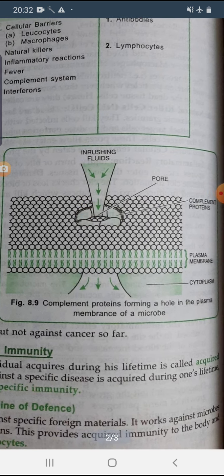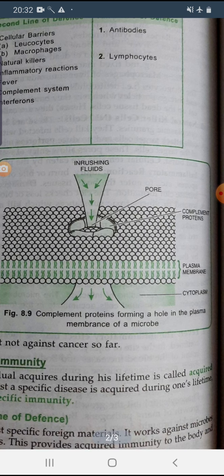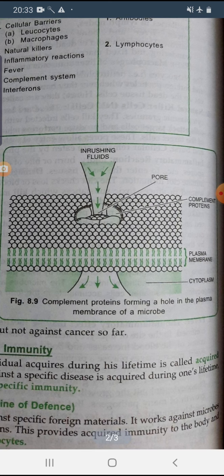Now just see this diagram. These are the complement proteins forming a hole in the plasma membrane of a microbe. As you can see, the middle layer is the plasma membrane, and the complement proteins are making pores. They make a layer or coat over this cell, and after that some proteins attract the phagocytes, and they degrade these microbes, the virus or bacteria, and release them from the cell.